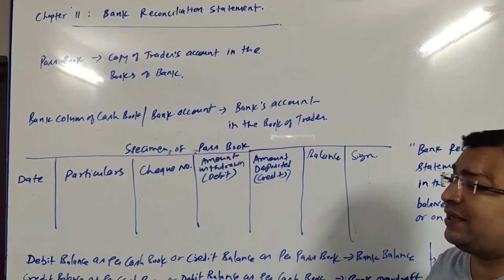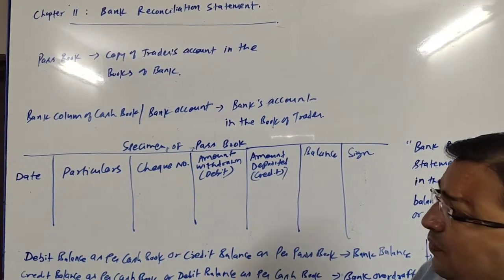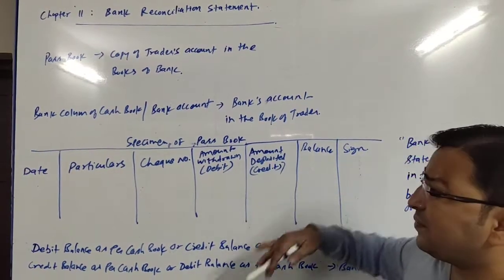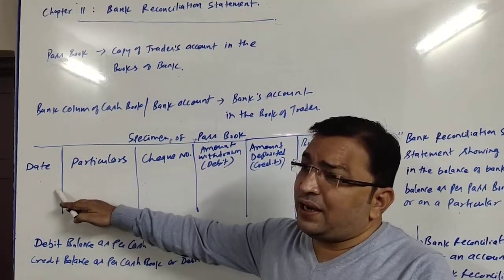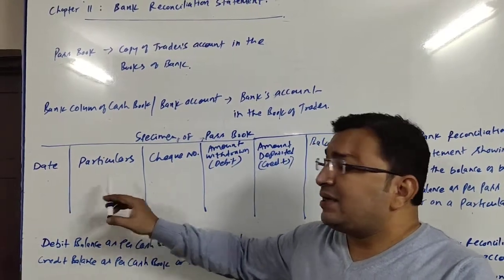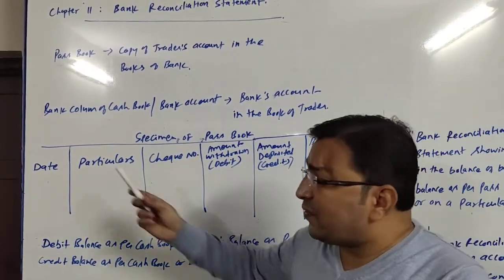Here we will be seeing the specimen of a passbook. Generally a passbook has these columns. The first column is of date, where the bank mentions the date of the transaction. The second column is of particulars.